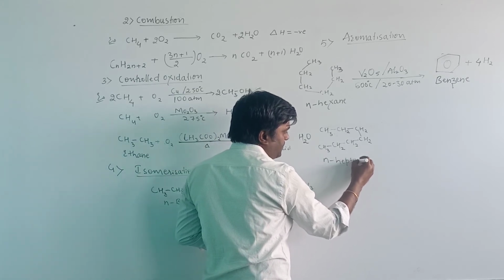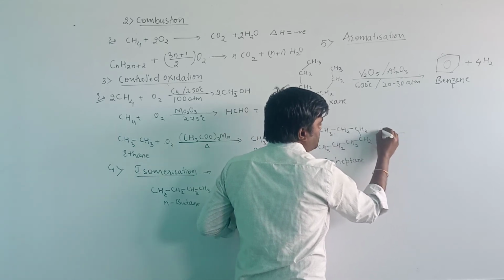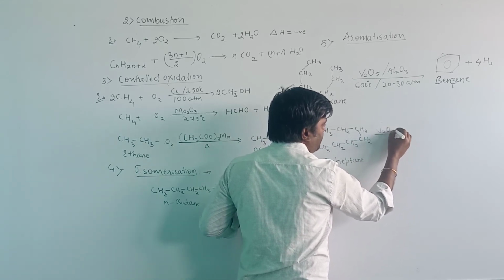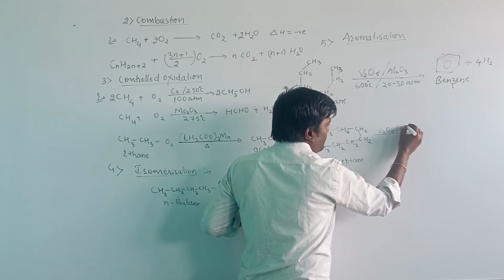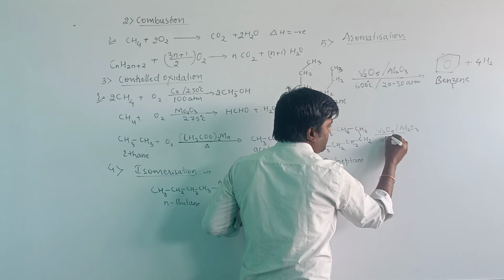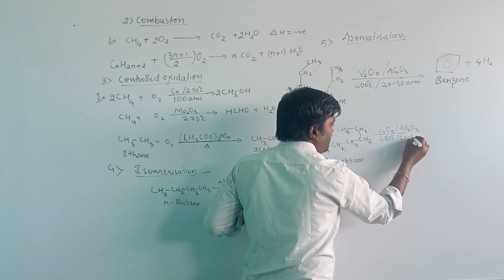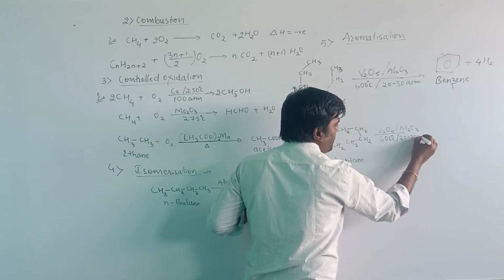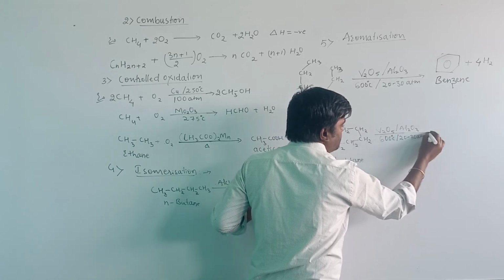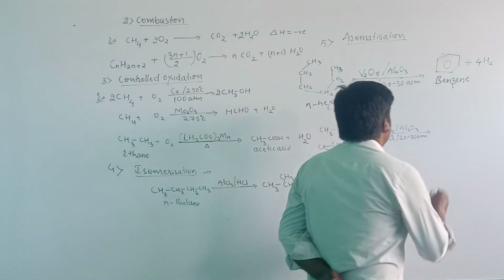is heated in the presence of vanadium pentoxide supported over the alumina, that is Al2O3, at 600 degrees Celsius temperature and 20 to 30 atmospheric pressure, then it will produce toluene, that is methyl benzene.